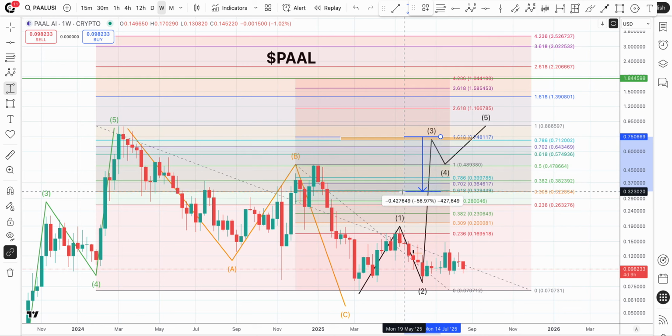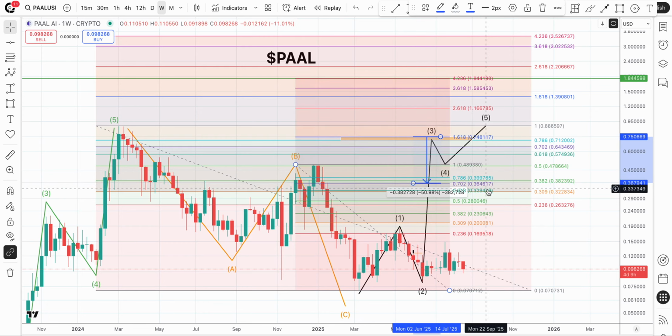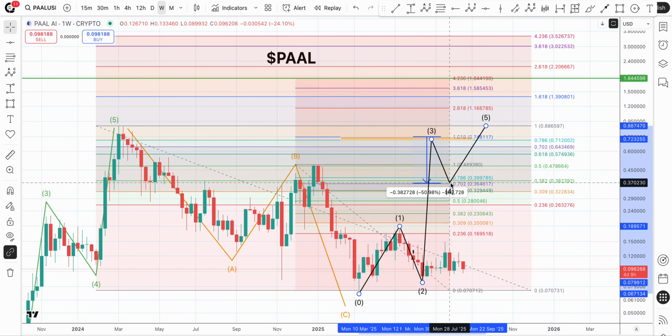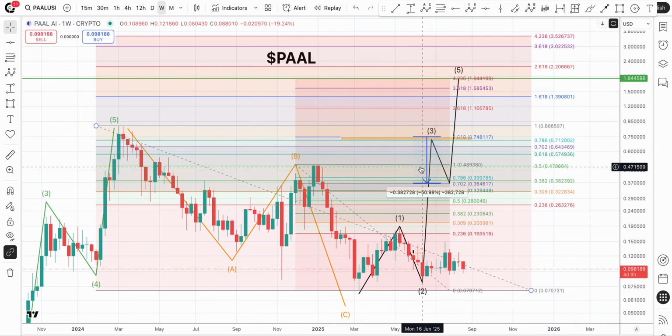So we see right here the 618 and the 309. There's confluence right there. We see the 382 right in between the 786 and 702 there. So there's a ton of support coming in at this level. 56%, little deep, could definitely happen though. But for the time being, we'll take it closer to that 50% mark, right there around like 36.5 cents for our fourth wave, before we then go off into a blow off here at around $1.84.